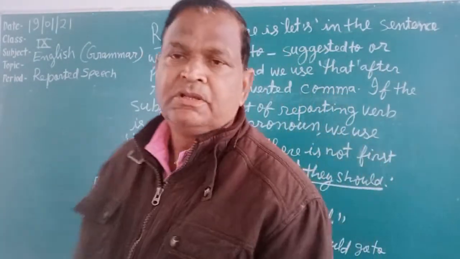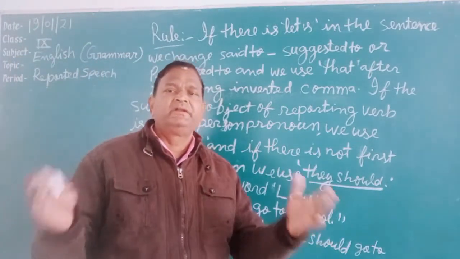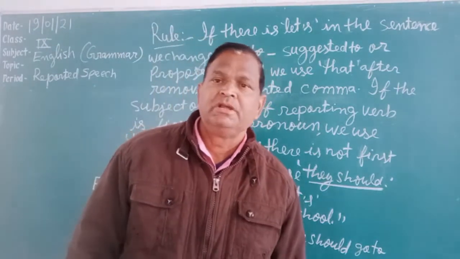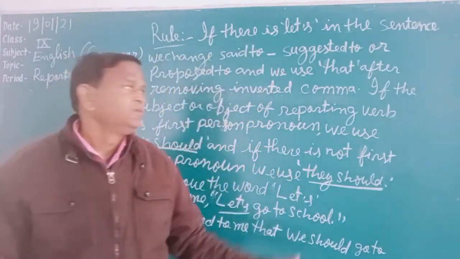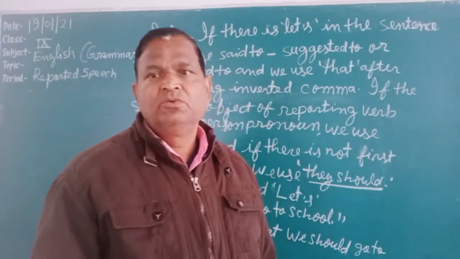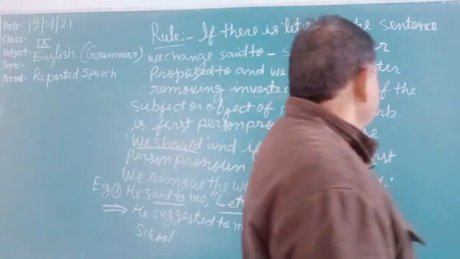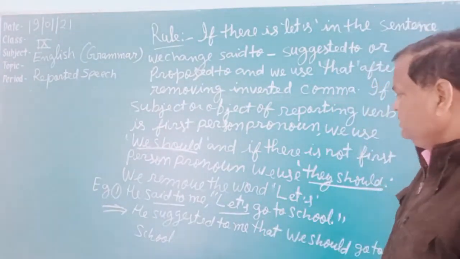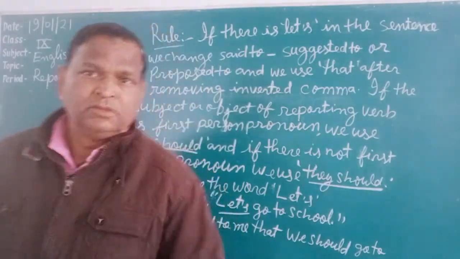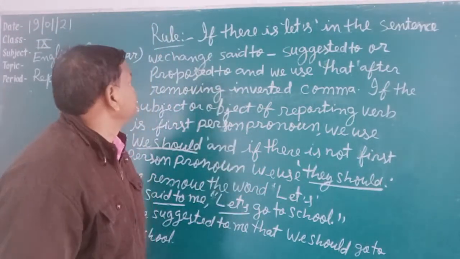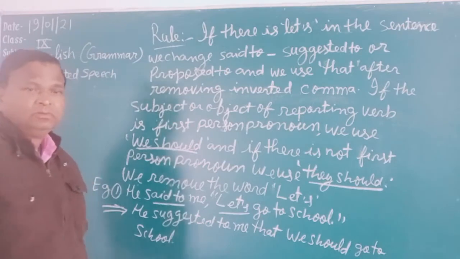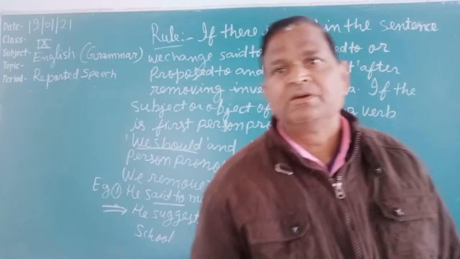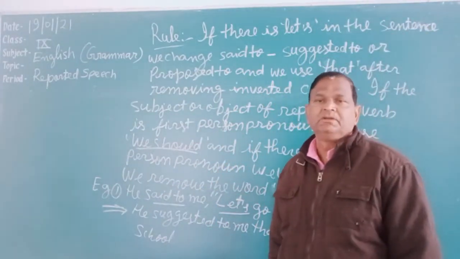If in an imperative sentence there is a request, someone is making a request to someone, then what is the rule?